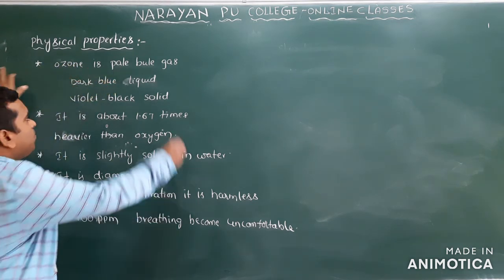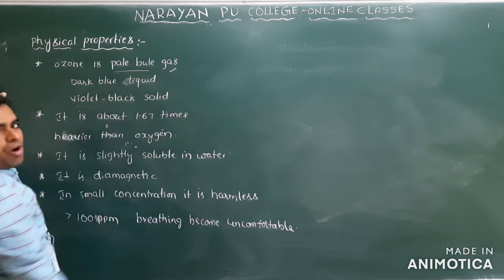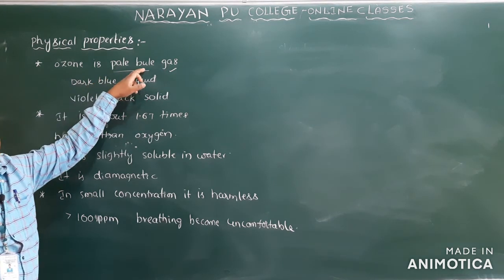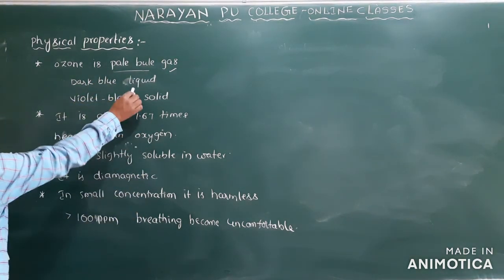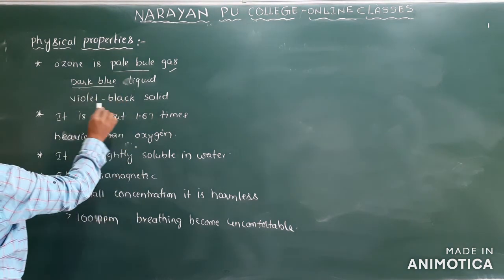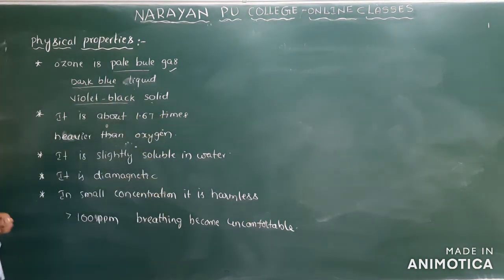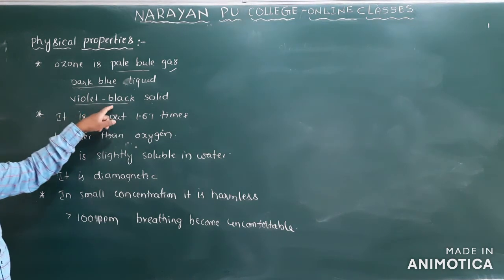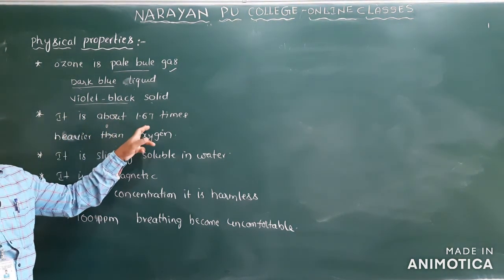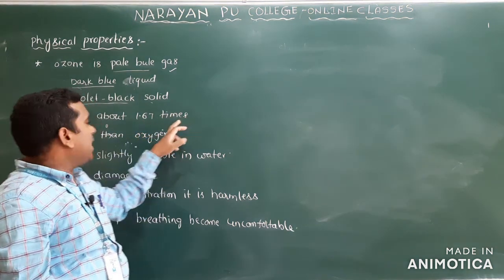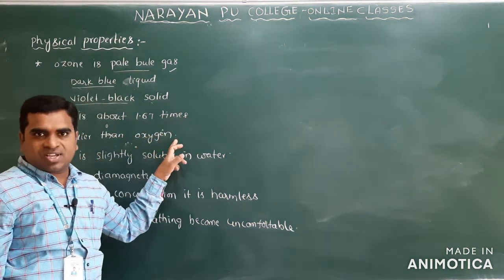Ozone is a pale blue gas. In the gas form the color is blue, and it is a dark blue liquid. In the liquid form it is very dark blue, and it is a violet black solid. In the solid, which color does it show? Violet black, and it is about 1.67 times heavier than oxygen.